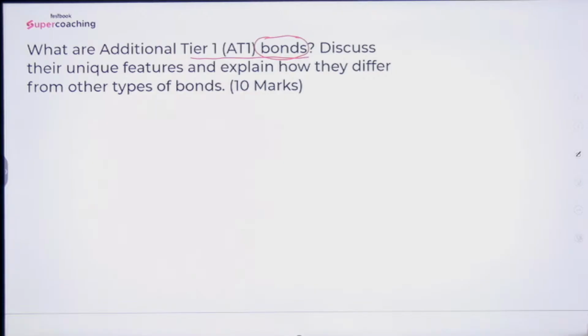So if the question is asked, what are additional tier 1 bonds, what will be your answer? See, additional tier 1 bonds are debt instruments issued by banks to increase their core equity base and meet the capital adequacy requirements.